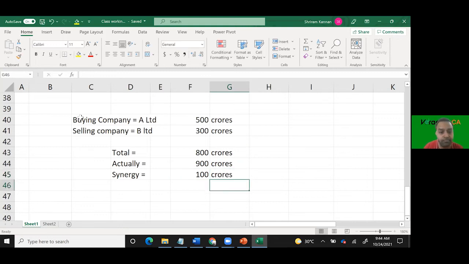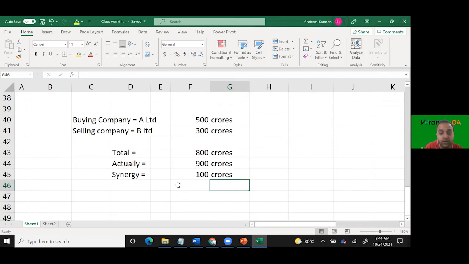Understood? Yes, sir. Synergy is because of whom? Because of A Limited or B Limited? A Limited. A Limited is the buying company. Assuming for a minute that I manufacture printers, you manufacture cartridges. So when we merge, the idea is you are already selling to 100 customers. Apart from this, even for my 100 customers, you will be selling your cartridge. Printers, I am already selling to my 200 customers. Over and above this, wherever you are selling cartridges, I will knock on those doors and sell my printer also. Cross selling is possible.